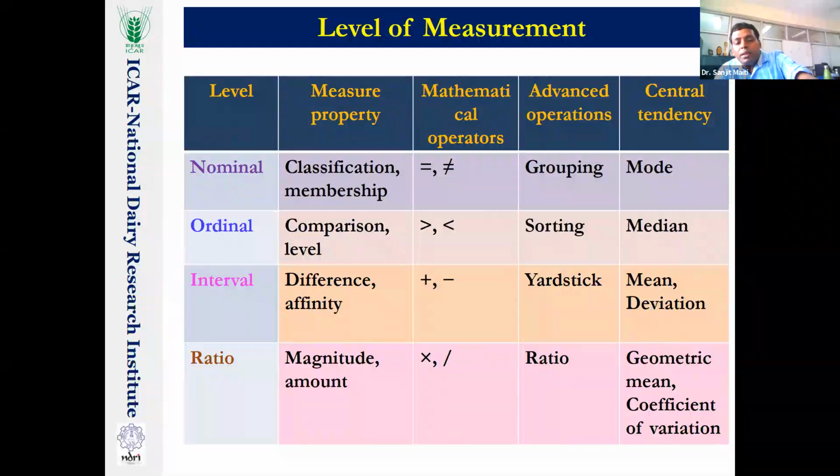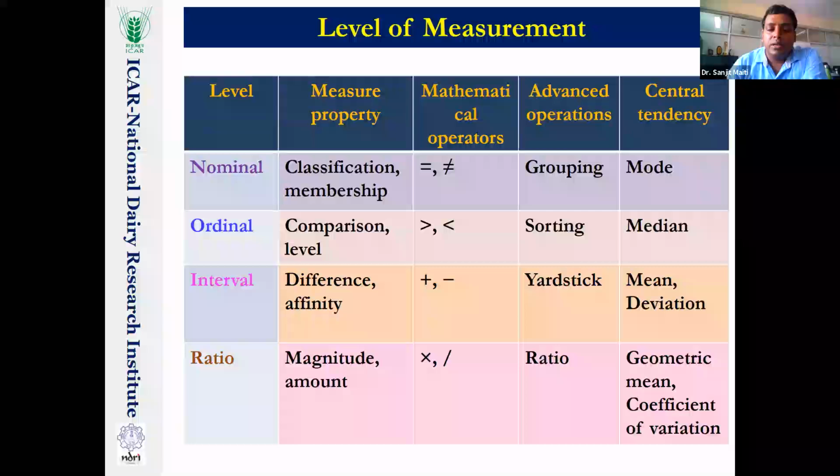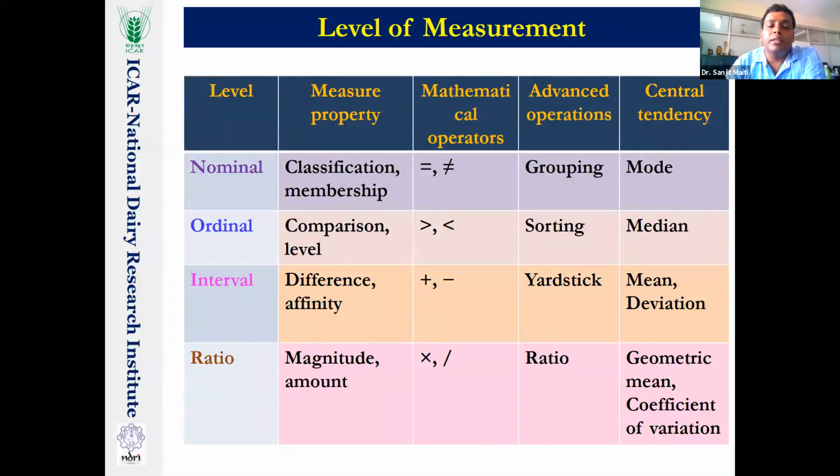In the ratio level, there is magnitude, amount, and the real zero. Here all the mathematical operations, equal, not equal, greater than, less than, plus, minus, multiplication, division, are applied, and geometric mean and coefficient of variation we can use. I told this also: any statistical test you may apply when your variables are in the ratio level of measurement.